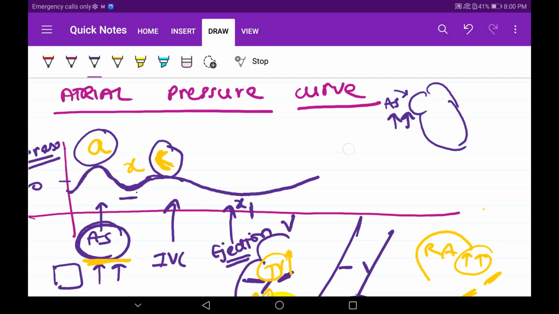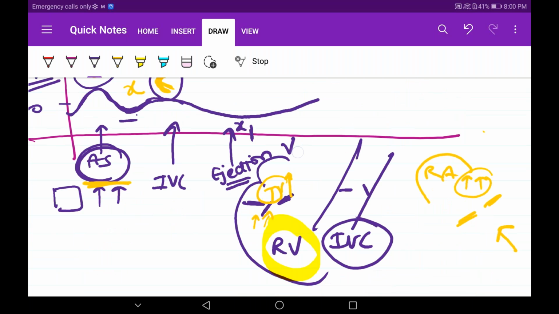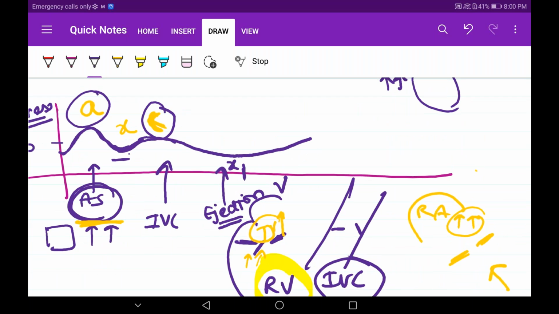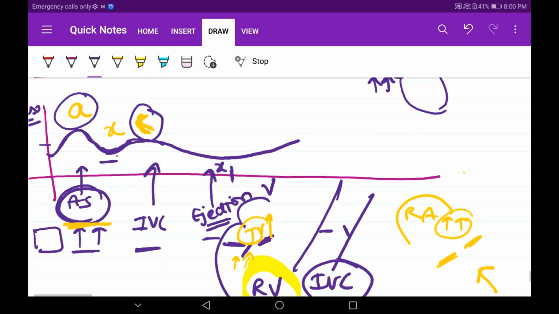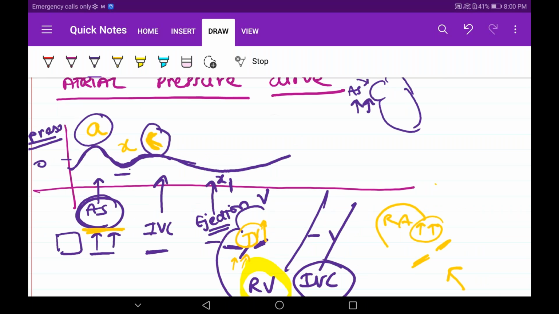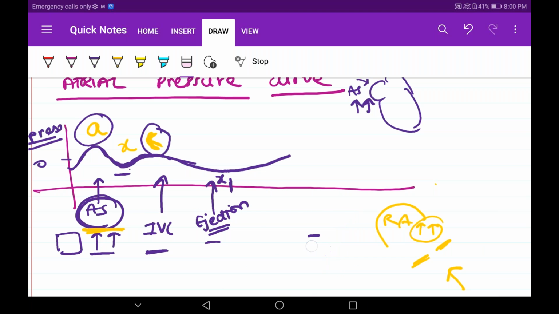See, all you have to do, even if you are not able to understand, is just see which wave is seen in which phase and just draw it in the exam. You will learn about this more in the future, but for now just understand which phase which curve is coming. That's all that is required at your stage. But you have to be perfect in the cardiac cycle. If that is perfect, you shouldn't worry.